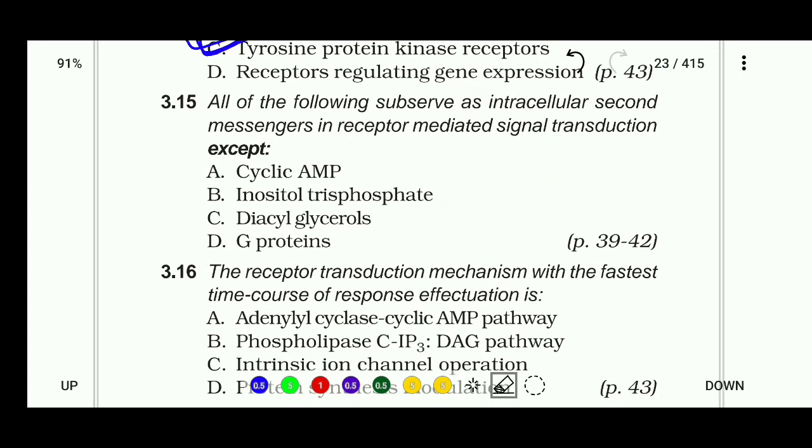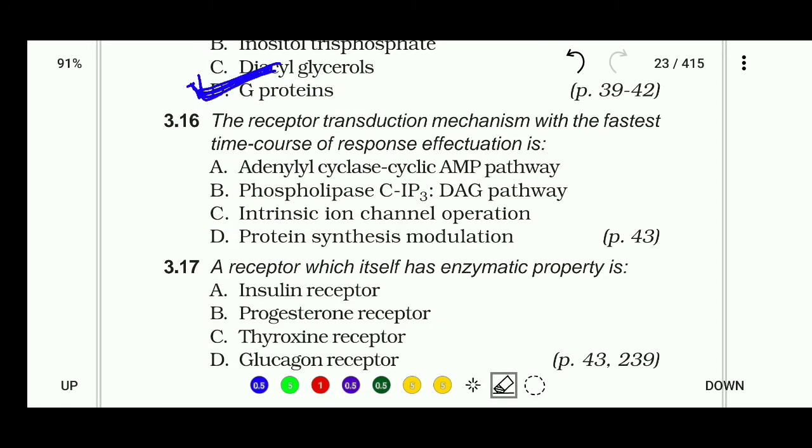Next question, all of the following serve as an intracellular second messenger in a receptor mediated signal transduction except cyclic AMP, inositol triphosphate, diacylglycerol, and G protein? The right answer is D, G protein. Next, 3.16.